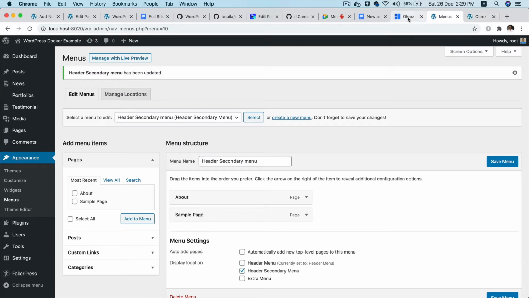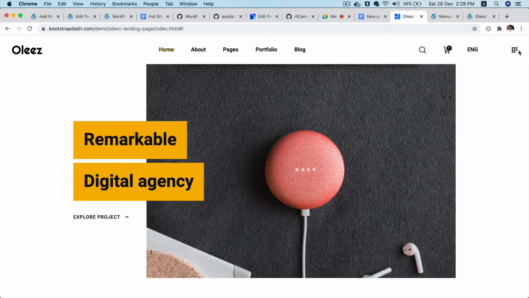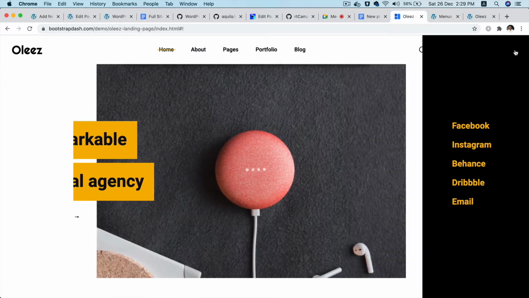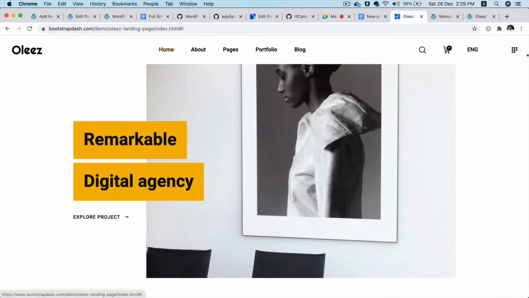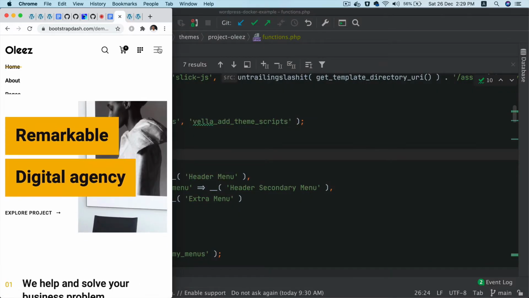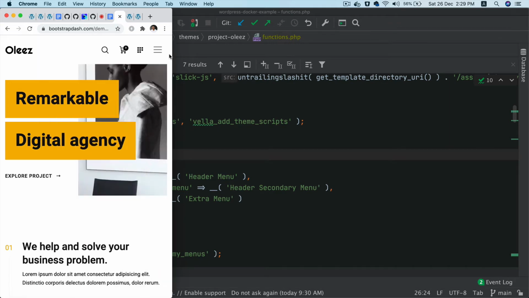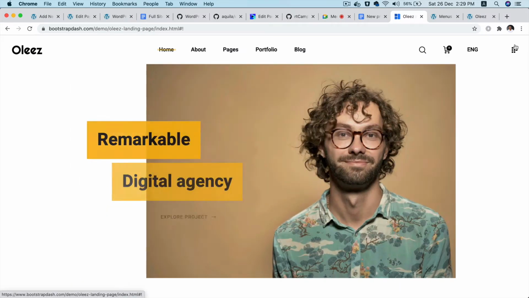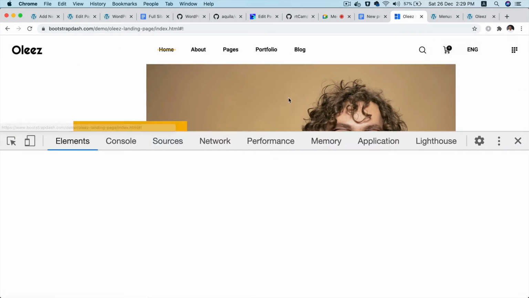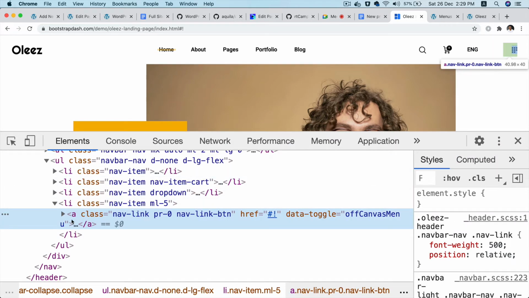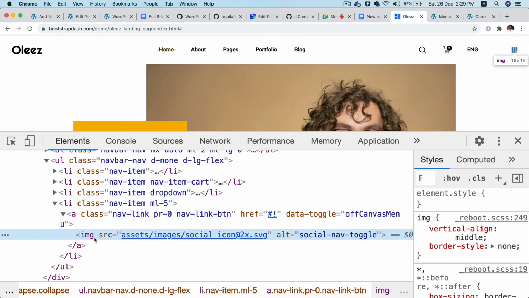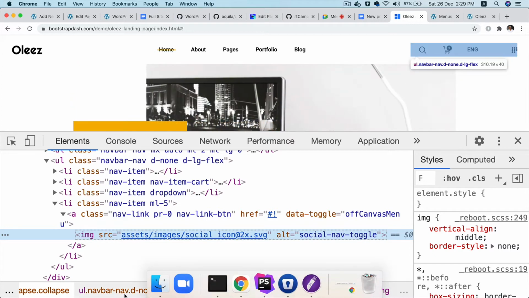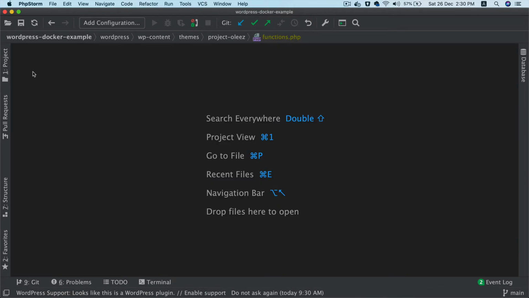Now, yes, that is correct. Now we need to add this option over here like a menu bar. I think it's in the mobile also, if I'm not wrong. Yeah, it's here. So let's get this icon quickly. Where is the icon? Just an image actually. So where is the menu? We'll have to go to the menu first.